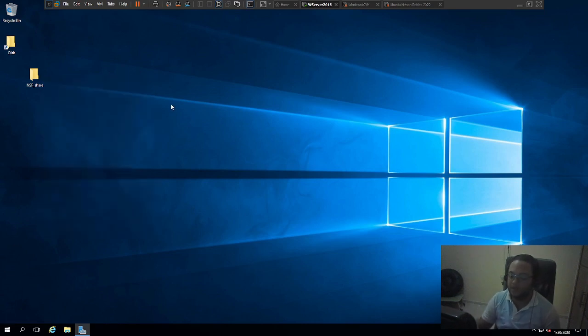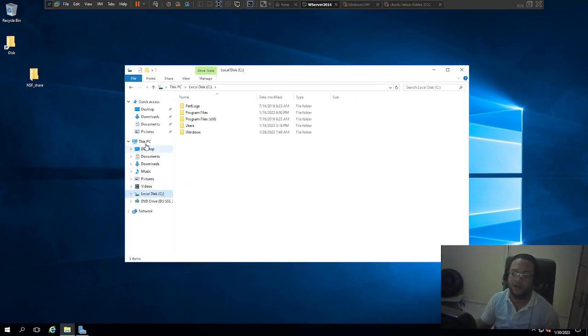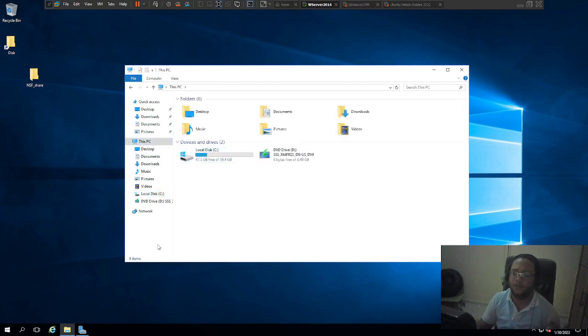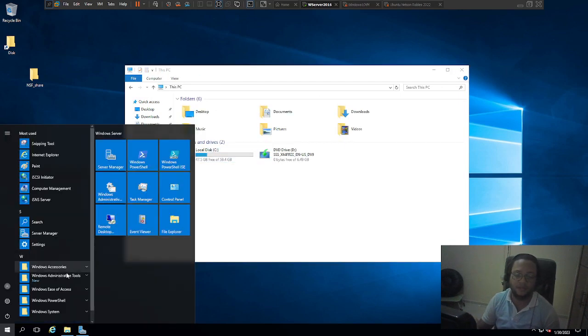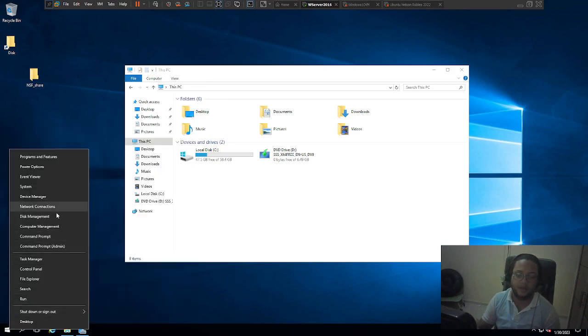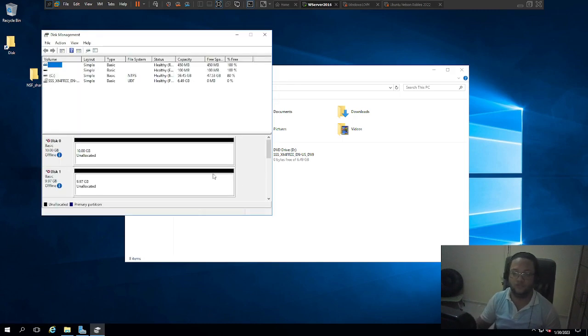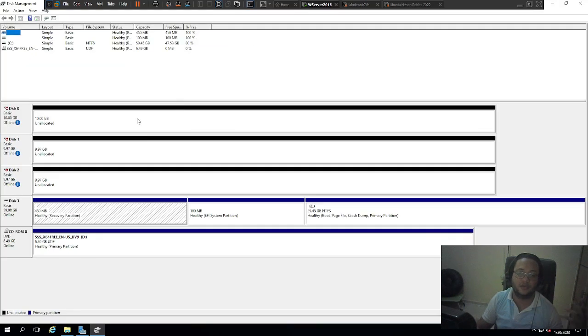What we're doing now is configuring quotas. And how do you configure a quota? Well, it's simple. You need to have a volume. We have this volume in here, but we're going to go into disk management, because we don't have a volume to do anything with. So we're just going to create one real quick.